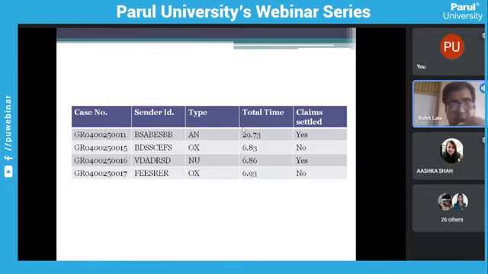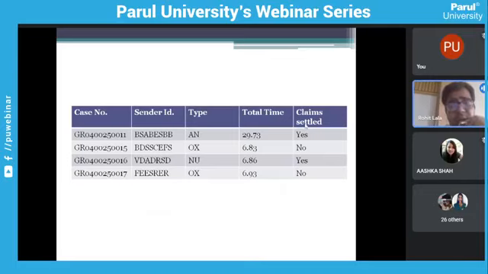Always remember, the first three types of data are categorical data, whereas total time is numerical data, and it has continuous values. And claims settled or not is a dichotomous question, so obviously it is binary data, 0 1 or yes no.